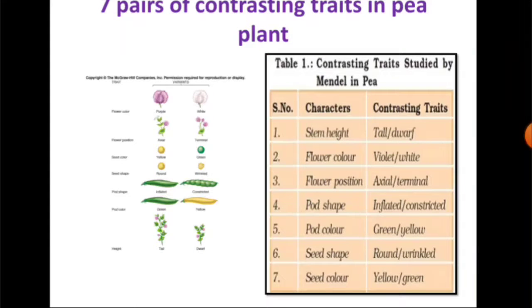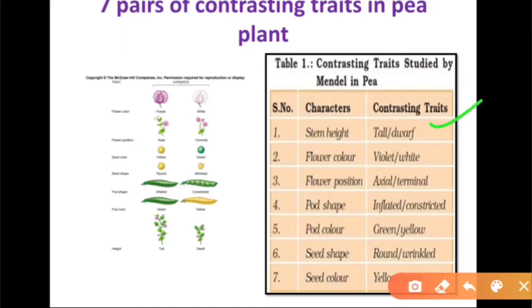These are the same characters: tall, dwarf, violet, white flower, position of flower, axial and terminal, shape of pod, inflated and constricted, pod color, green, yellow, shape of seed, rounded and wrinkled, and seed color, yellow and green.